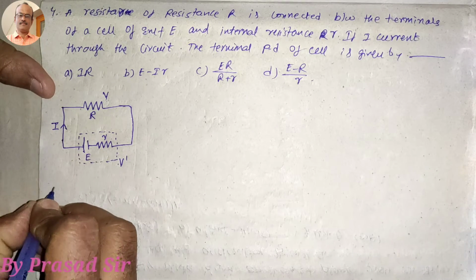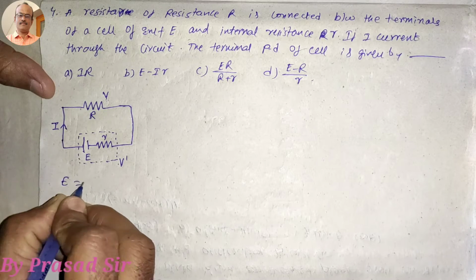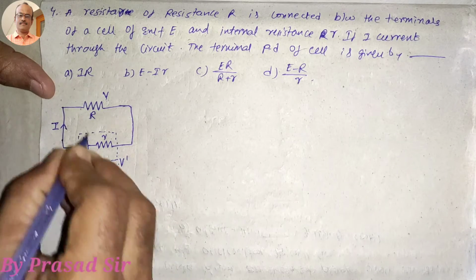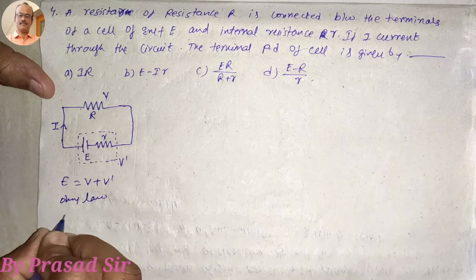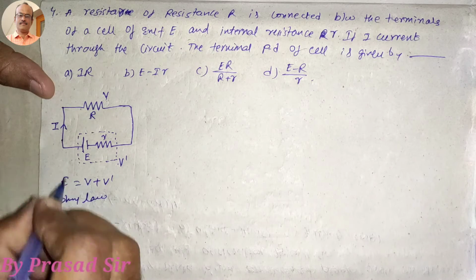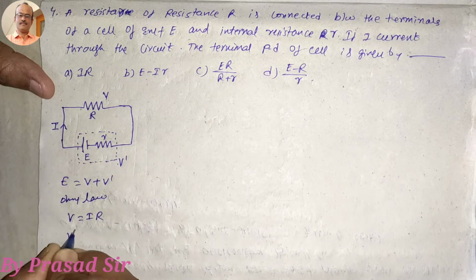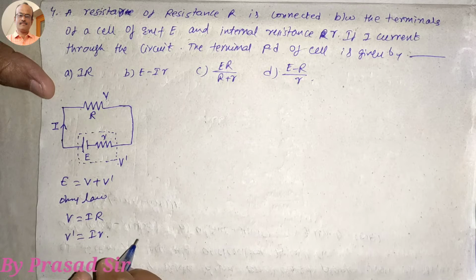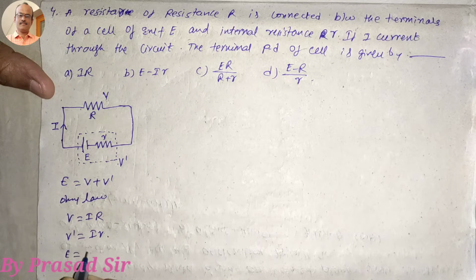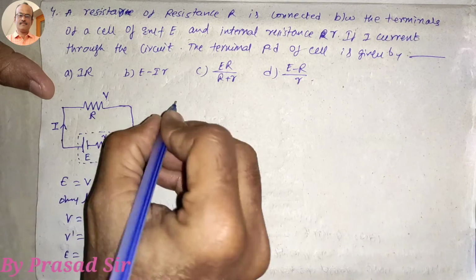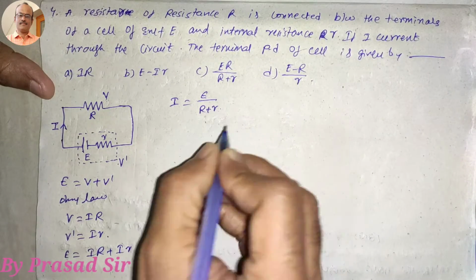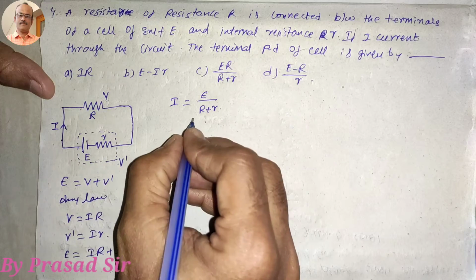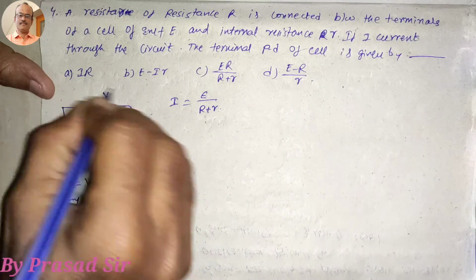So first of all, we know this one. Actually E is equal to V plus V dash, but here from Ohm's law, V is equal to IR, where I is the current which flows, and V dash is equal to I into small r. So E is equal to IR plus I small r. So from those two, I is equal to E divided by big R plus small r. This is very, very important. This is the current flowing through the circuit.